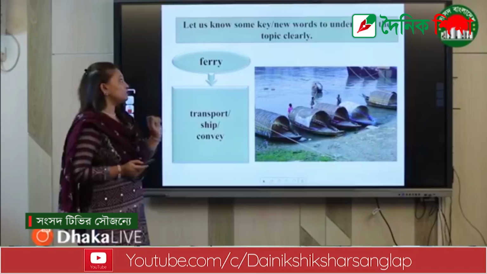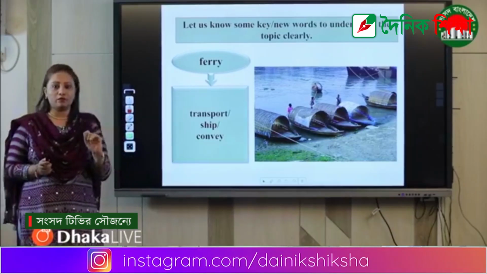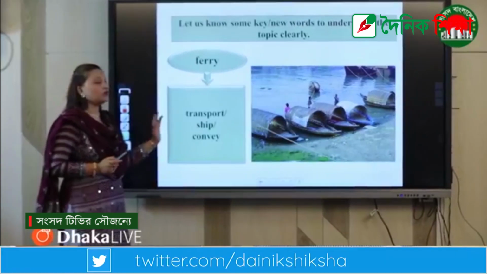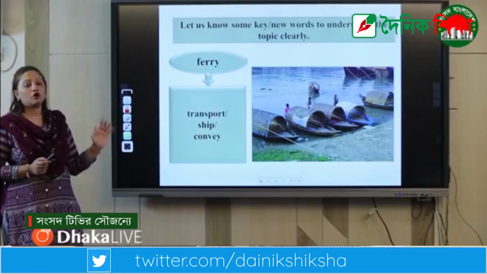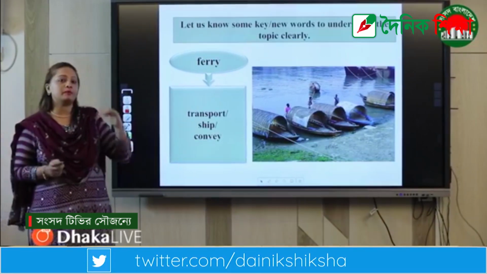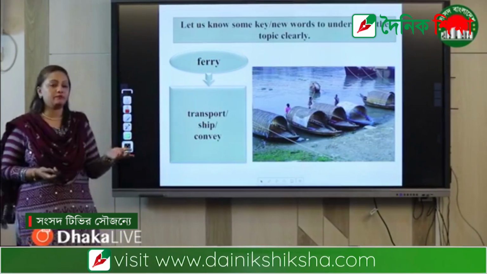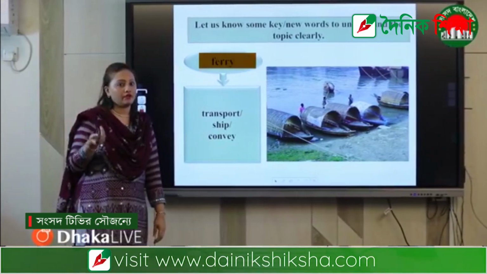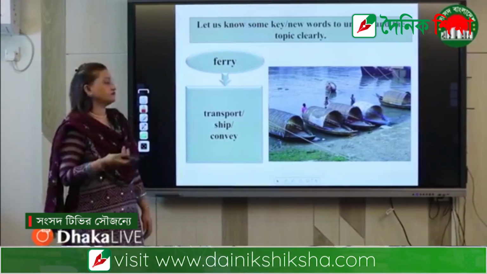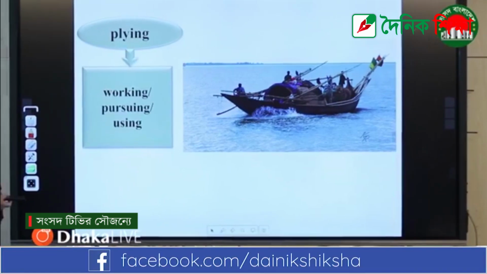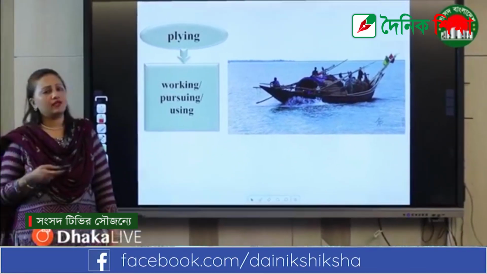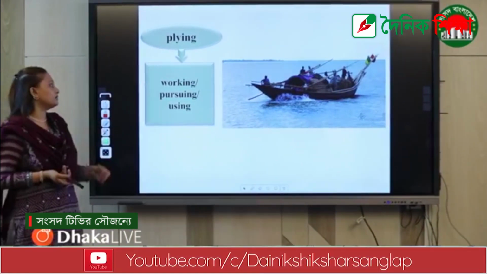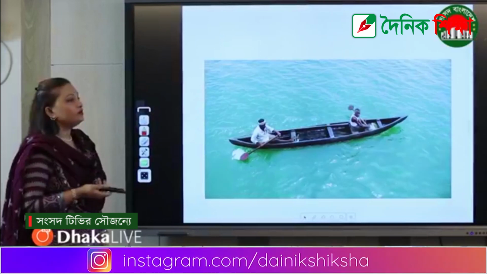You can see on the title, it's ferry boat. What is the meaning of ferry? Ferry means transport, ship or convey. Convey means to carry things or people or a person, whatever. It can be anything. You need to highlight the word ferry, the title itself. And next is plying. This type of word you will get in many places in English. What is the meaning of plying? Working, pursuing, using. Everyone is highlighting the hard words, right?